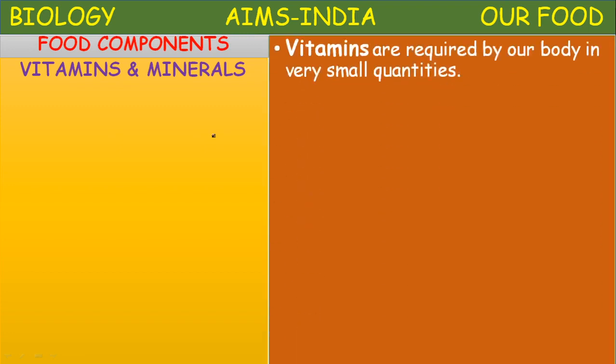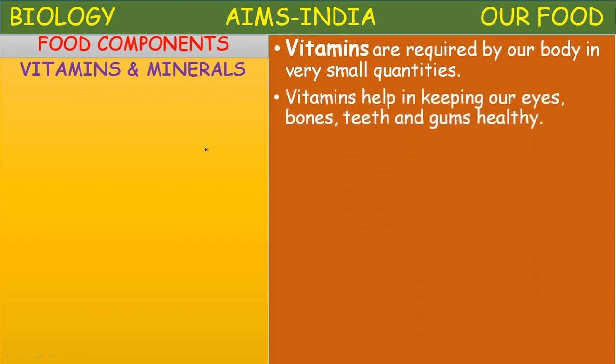Vitamins and minerals are called essential nutrients. To some extent proteins and fats may be synthesized, or manufactured, in the body, but all vitamins and minerals are not synthesized in our body. That's why they are called essential nutrients. Vitamins are required by our body in very small quantities.